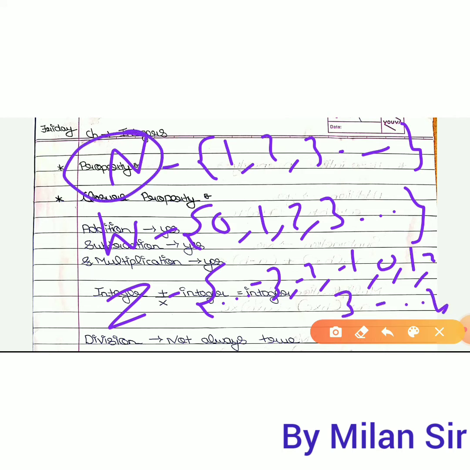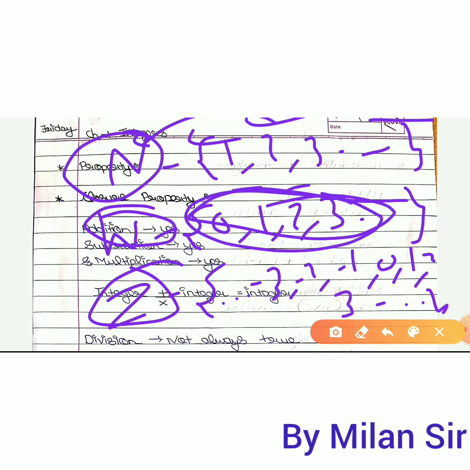N means natural numbers, W whole numbers, Z integer numbers. Each is called a set. A set is always written in curly brackets, and each number is separated by a comma. So first, 1, 2, 3 is called the set of natural numbers, represented by N. The second is called the set of whole numbers, represented by W. And the last one is the set of integer numbers, represented by Z.